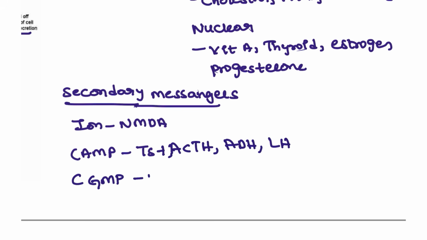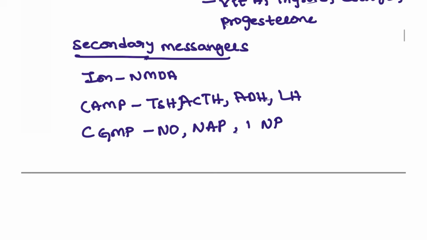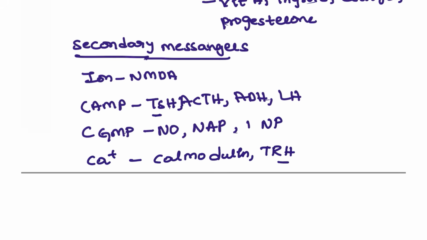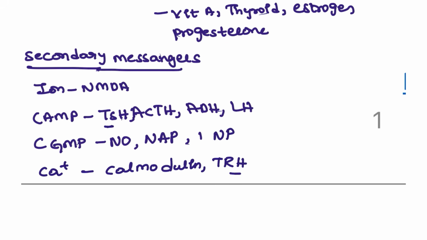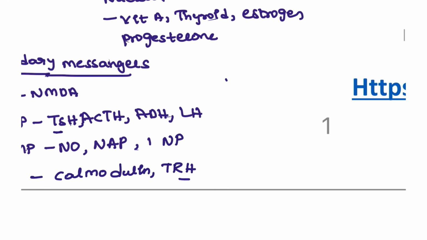cGMP is for nitric oxide, natriuretic peptides, and also BNP, brain natriuretic peptide. And calcium related: in the calcium related, we have calmodulin and TRH. Okay, TSH is in the cAMP and TRH is in the calcium. Please take note of that.